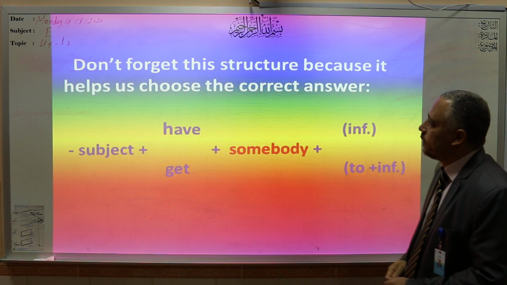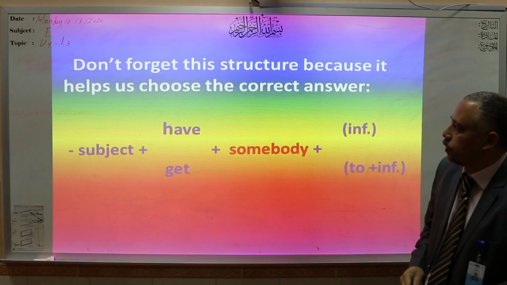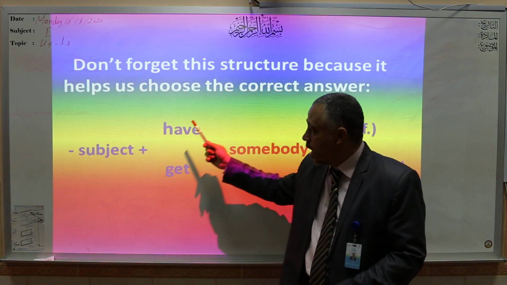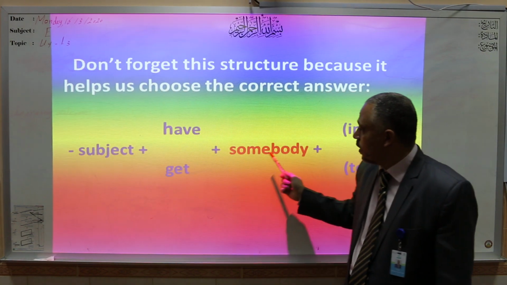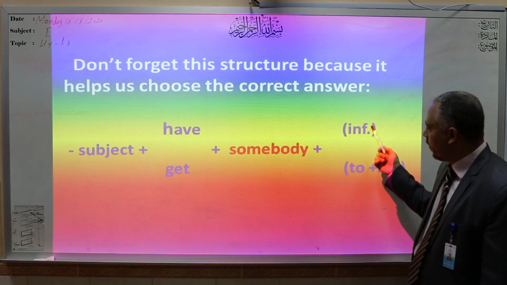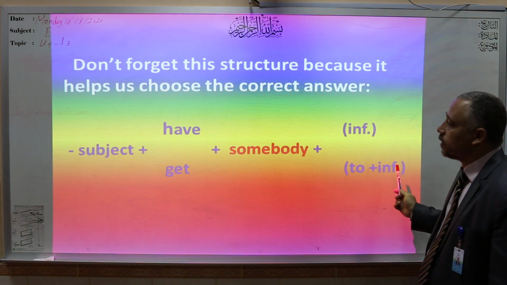Don't forget this structure because it helps us choose the correct answer: subject, have or get, plus somebody or someone or a person, plus infinitive or to plus infinitive.